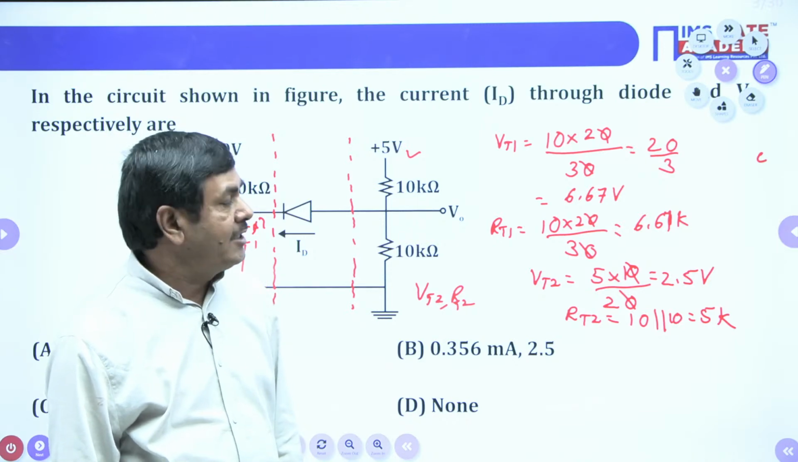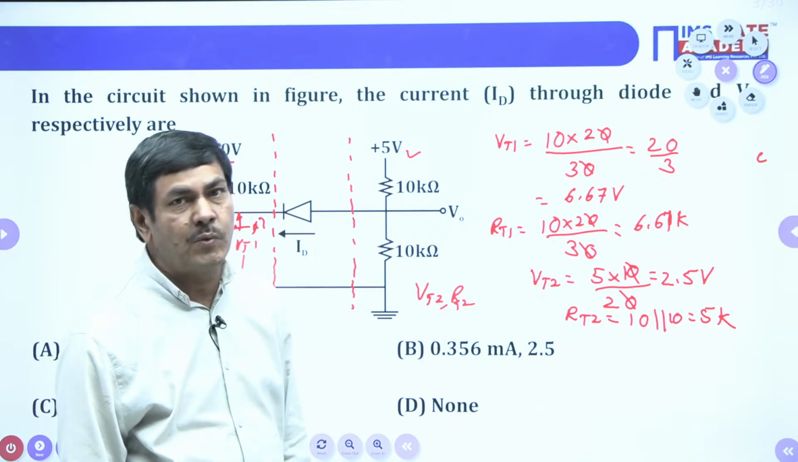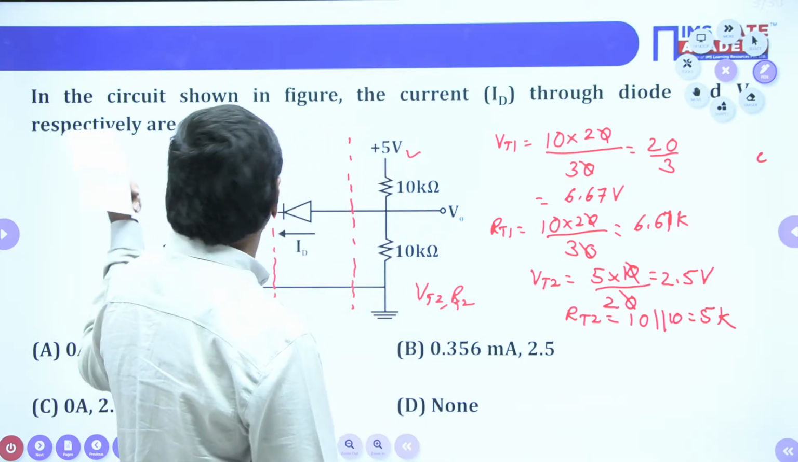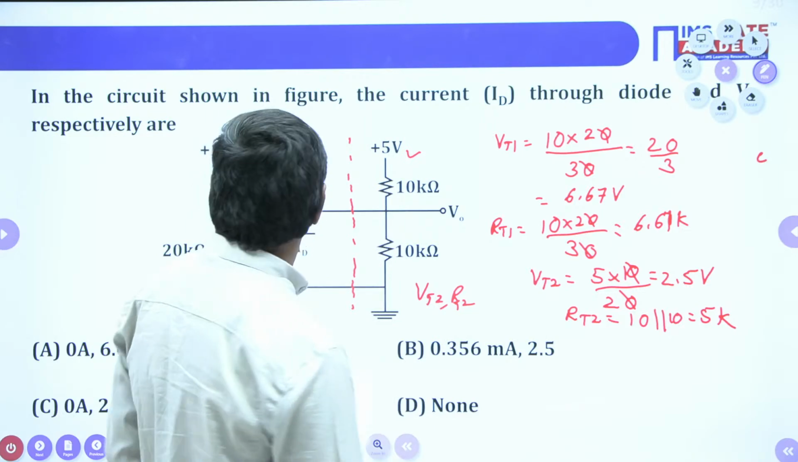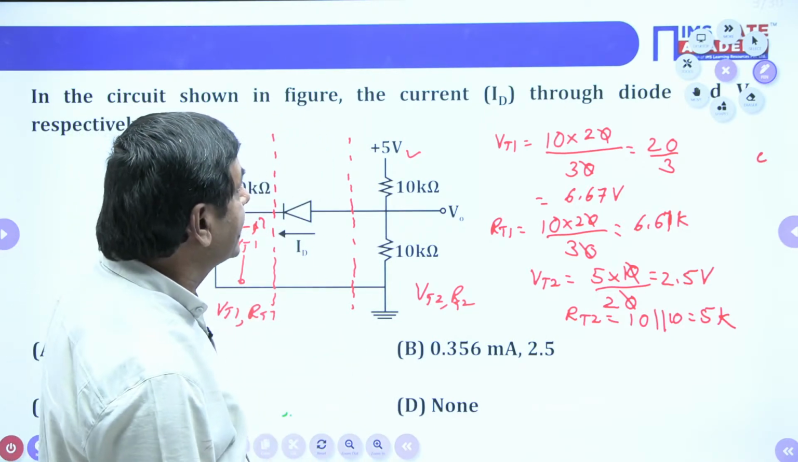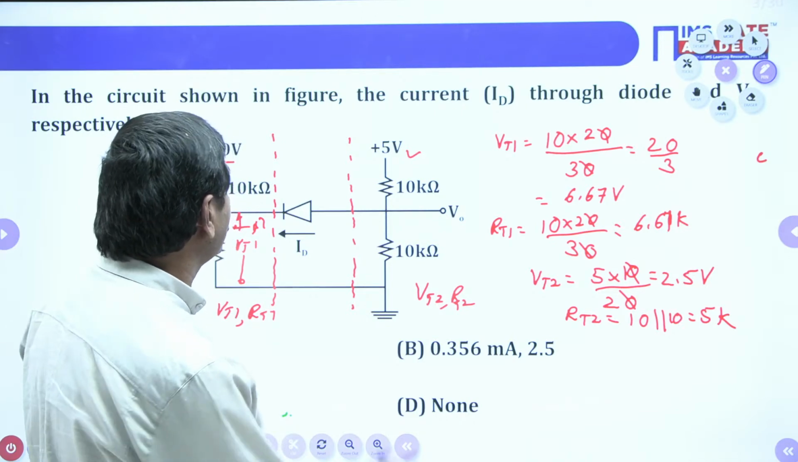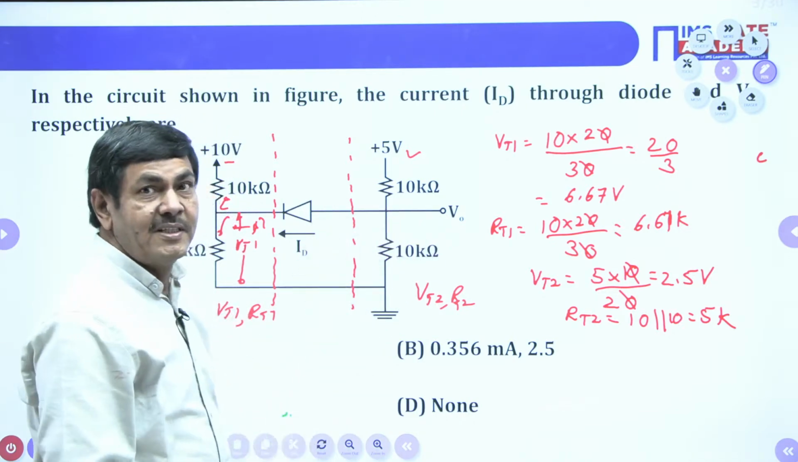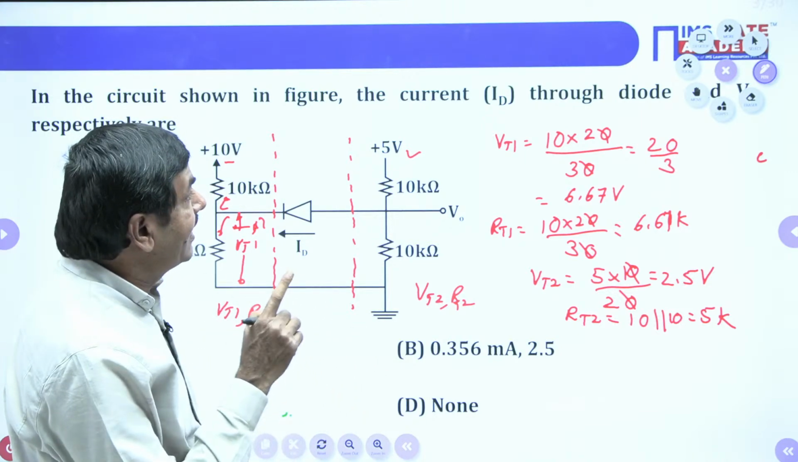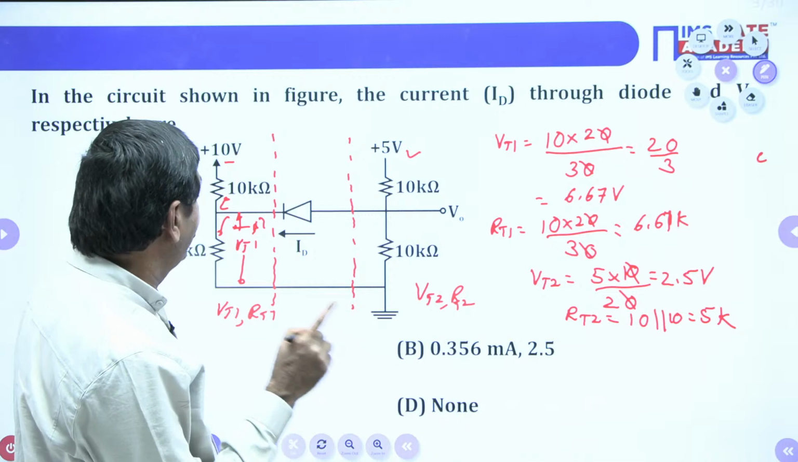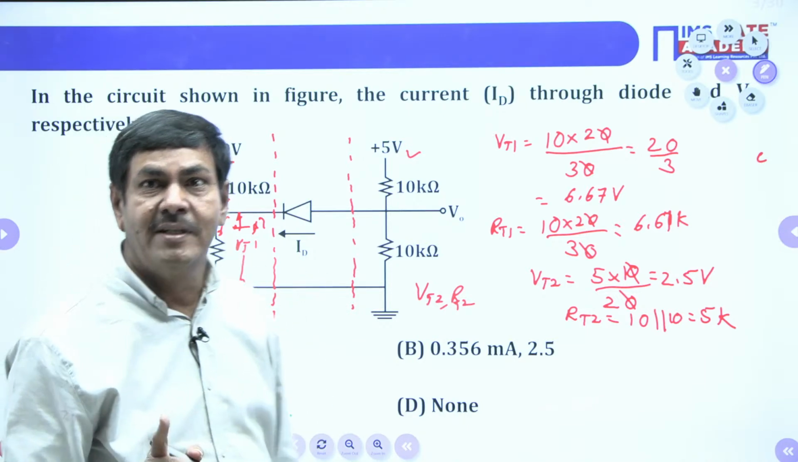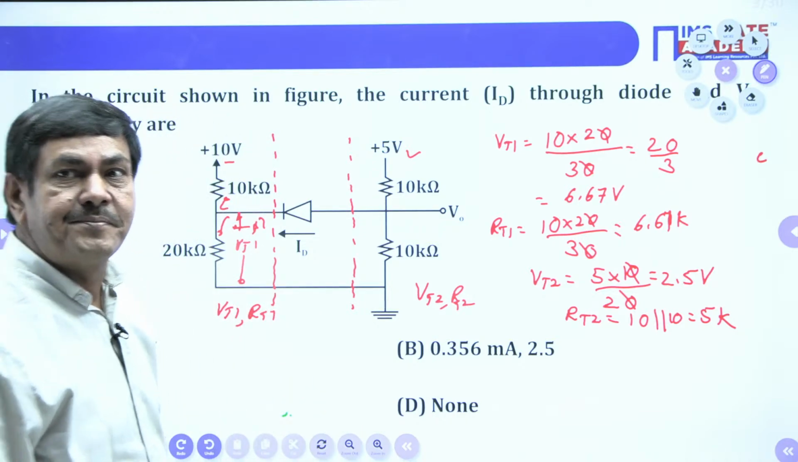After getting these values, we need to draw the equivalent circuit. By using the equivalent circuit, we can find the drain current and also the voltages. The current ID in the diode is required, and also the voltage V0 is required. These two parameters are very important.